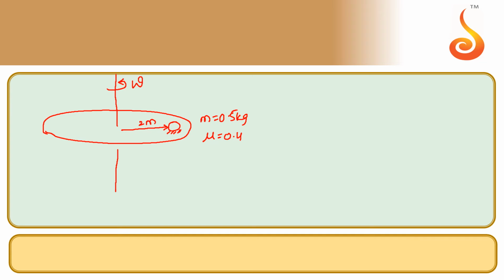So here the friction will act as a centripetal force. Friction is the one which supports the mass to rotate along with the disk. So friction will act as the centripetal force, which is mv square by r. F can be written as m, v can be written as r omega. So r square omega square by r gets cancelled. So friction is equal to m r omega square.